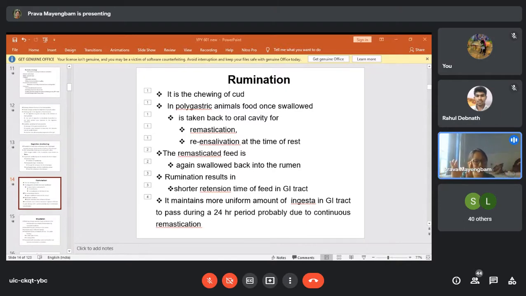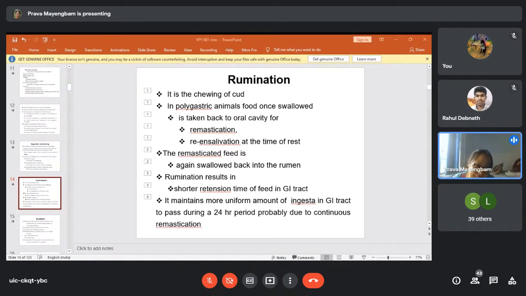The chewing of the freshly ingested food, we call mastication. But once it has been swallowed, and this food is again taken out to the mouth and re-chewed, that means there is remastication, and during remastication there is again more and more secretion of saliva, and more and more mixing of the food with the saliva.